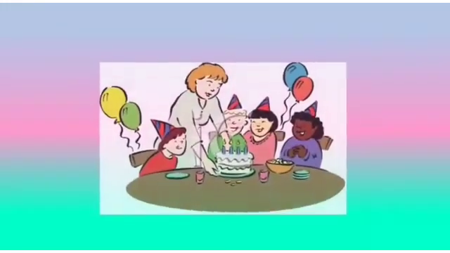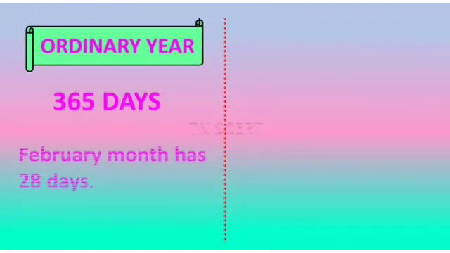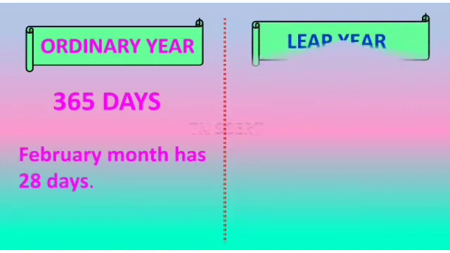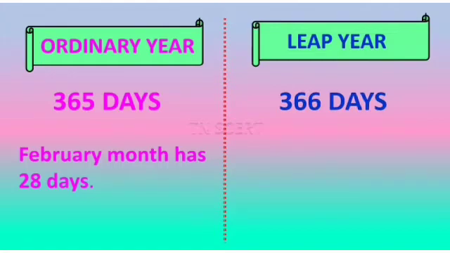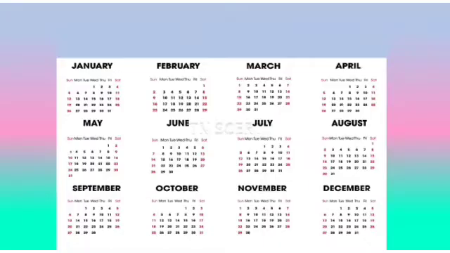For us, a year is the next time that we celebrate our birthday party. An ordinary year has 365 days. February month has 28 days. A leap year has 366 days and February has 29 days. We will now see how many days are there in each month.